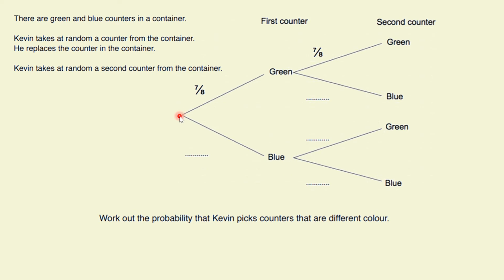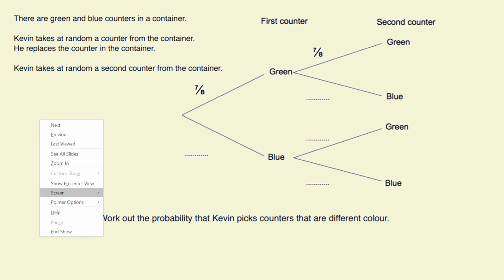So we say to start off with, what's the chance of getting a green the first time? And what's the chance of getting a blue the first time? Chance of getting a green the first time, we're told here in this question, is 7/8. That's given to us. If we got a green the first time and then we've put it back, we could still get a green the second time, or we could get a blue the second time. And if we got a blue out the first time and put it back in, we could still get a green the second time, and we could still get a blue the second time.